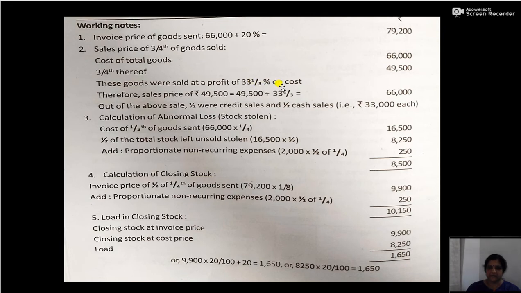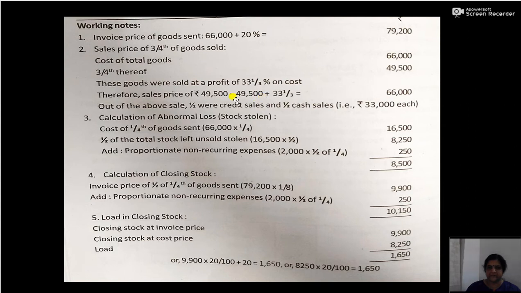So we can calculate the profit as 49,500 into 33 1/3 divided by 100. Now when you add that profit to the cost price, you will get the selling price or the sales. These goods were sold at a profit of 33 1/3% on cost. So therefore sales will be 49,500 plus, that is 3/4 of 66,000.